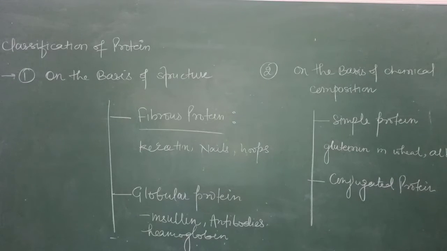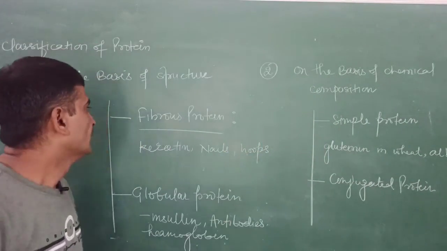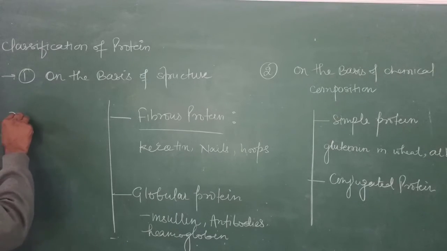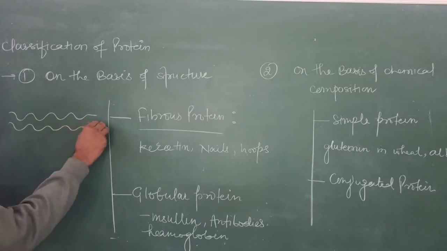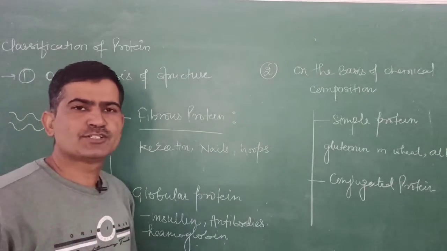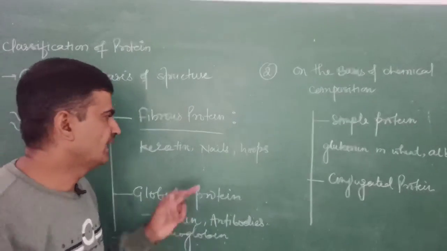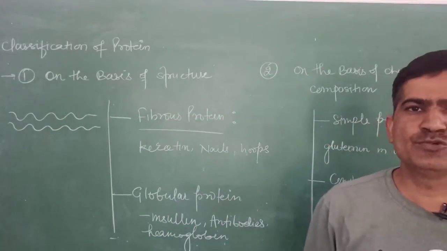Hello, now students, we will carry out the classification of the proteins on the basis of their structure. On the basis of structure, proteins are of two types. One is the fibrous protein. In fibrous proteins, the long chains of alpha amino acids lie side by side in the form of thread-like structures. Examples are keratin of the skin, nails, hooves, and collagen fibers of our body tissues.